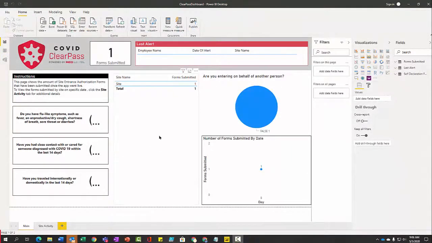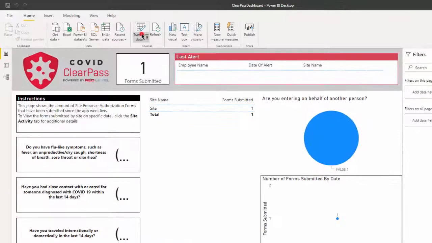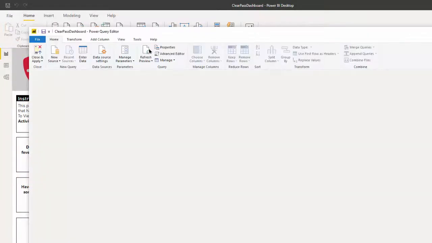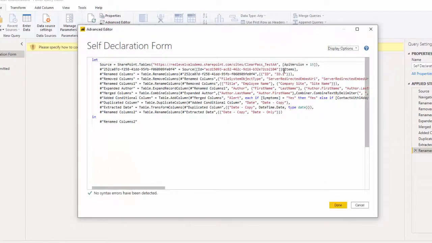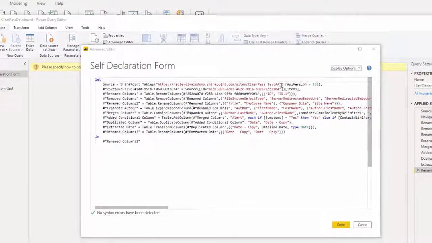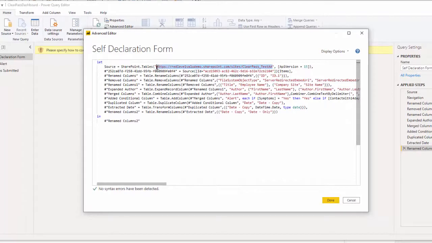So now that you have the dashboard, we need to point your queries to the SharePoint site and the SharePoint list. So we'll go to Transform Data, and then to Advanced Editor, and everything in between the quotes, this is where you're going to add your SharePoint site. The next line, your source ID, is the list for the self-declaration.